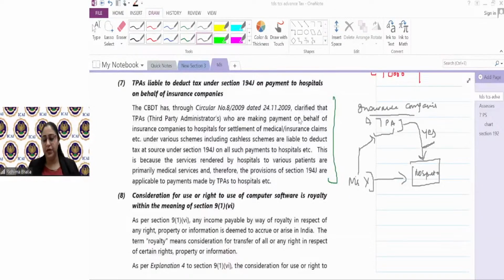Under 194J, only professional services would be included for the purpose of 194J. Suppose I'm making payment to someone who is a teacher, I will not deduct tax under 194J because teaching is not included in professional services, right? Or probably to an artist who is a painter, I will not deduct tax under 194J because that person is not included under the services or professional services. तो उसका 194C में आपको डिडक्ट हो सकता है, but not 194J.